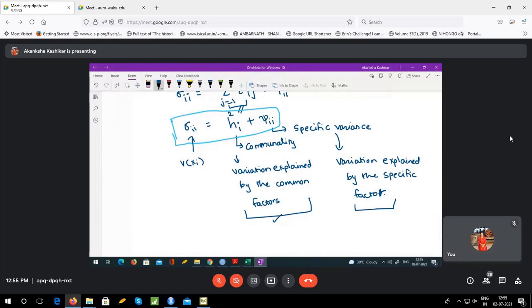In fact, using this, we can define something called the percentage or proportion, or maybe let me write in terms of proportion. You can convert it to percentage later.